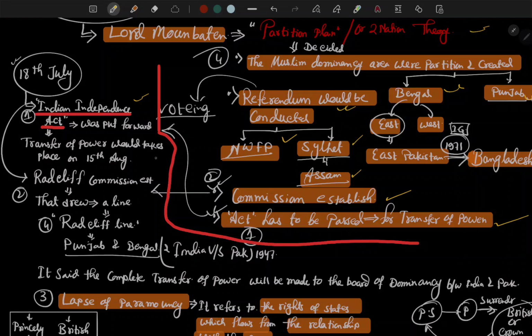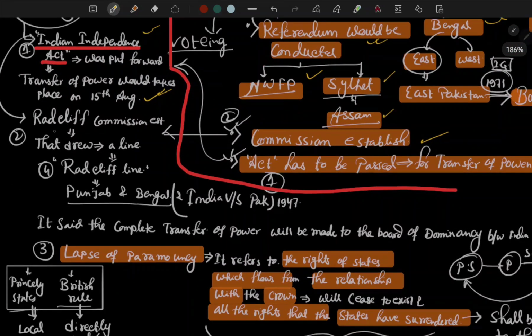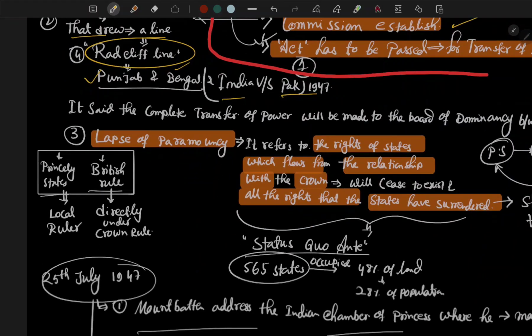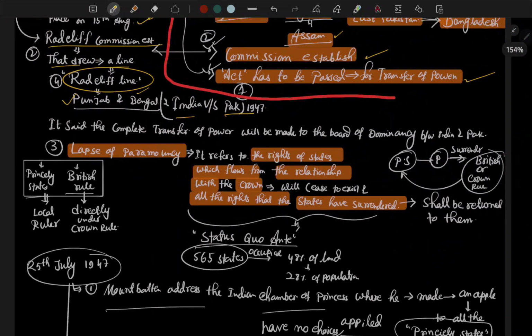Then on 18th July, the Indian Independence Act was put forward for the transfer of power. Then the Radcliffe Commission was established, which drew a line. The Radcliffe line divided India and Pakistan, dividing Punjab and Bengal.